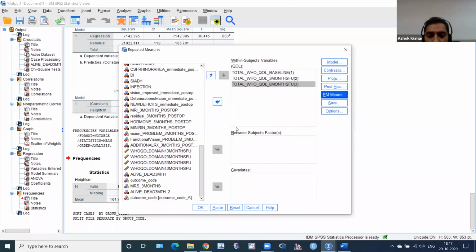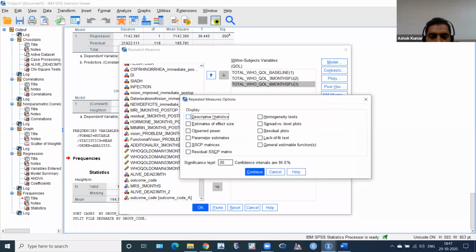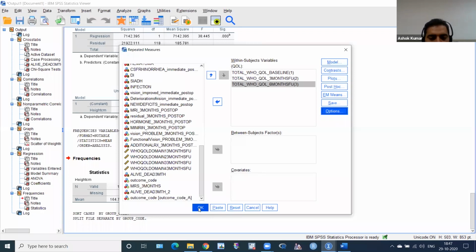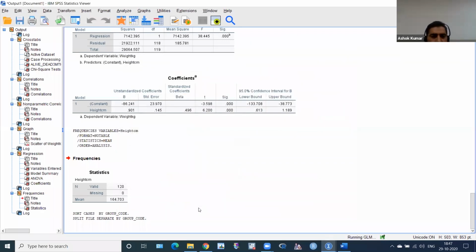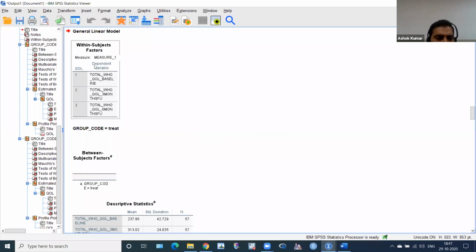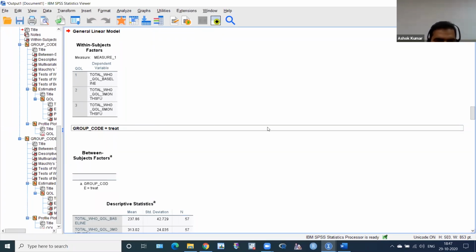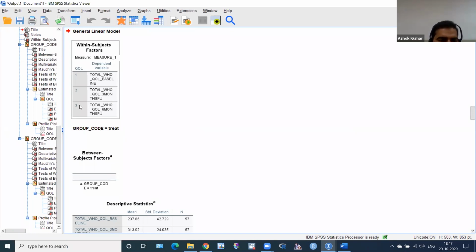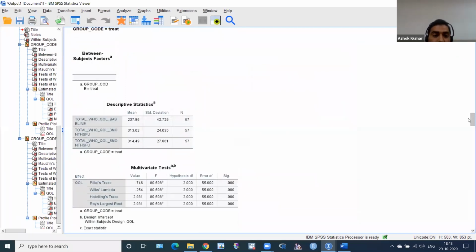So click Continue. Then click the Options button. There is descriptive statistics, just click here. We don't want anything else. You have the significance level of 95%, it's the default. Continue, and then click OK. We have already split the file. You can see it's a general linear model. This is the group for treatment. And you can see 1, 2, and 3. What are 1, 2 and 3? 1 is total baseline, 2 is 3 months, 3 is 6 months. You have to remember this. And this is the treatment group.